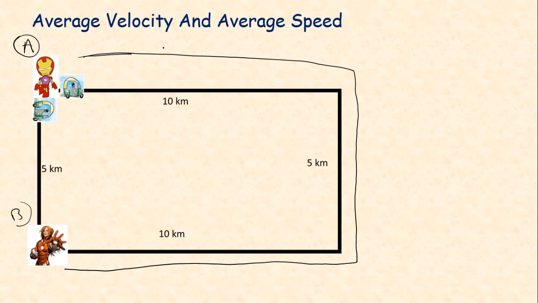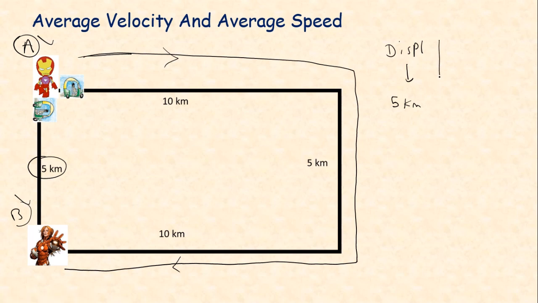In that case, his displacement will be, see, what is the initial position? He was initially at point A, his final position is at point B, so therefore the displacement is 5 kilometers. So we will write his displacement is 5 kilometer. Displacement always deals with the final and initial position, it doesn't depend on the path.